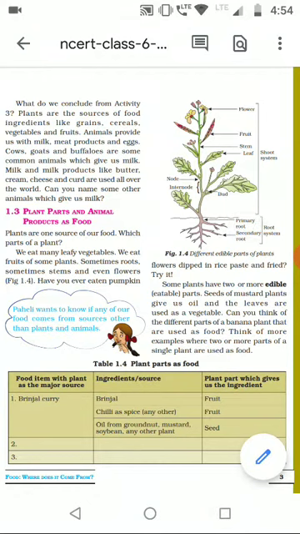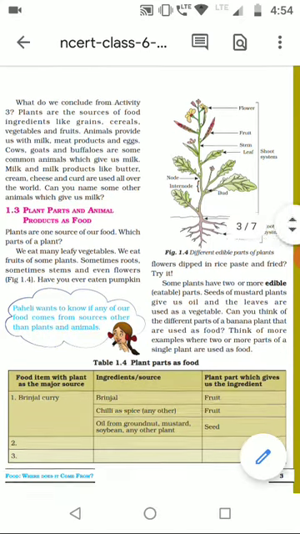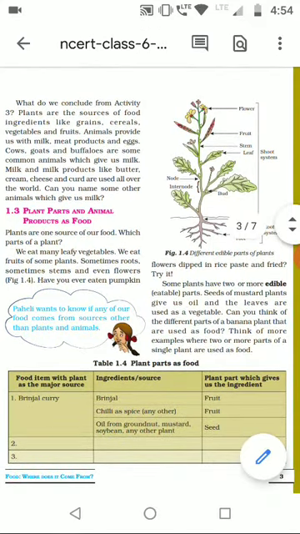For example, pumpkin flowers are dipped in rice paste and fried. From the mustard plant we use the mustard seeds as food. We add them for tempering, or we make chutney of it. Mustard seeds are also used in making pickles in our homes. So in this way, there are different parts of edible plants.